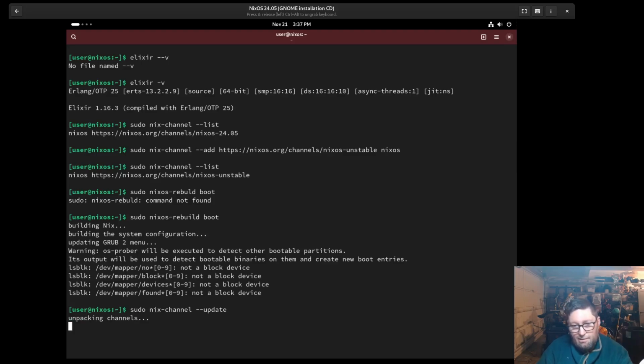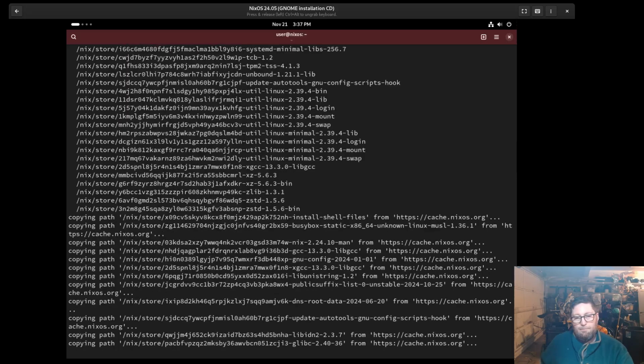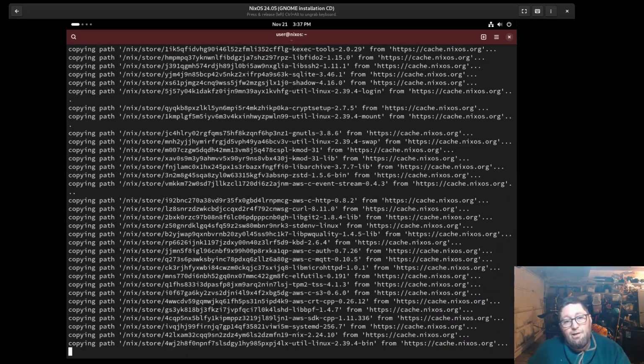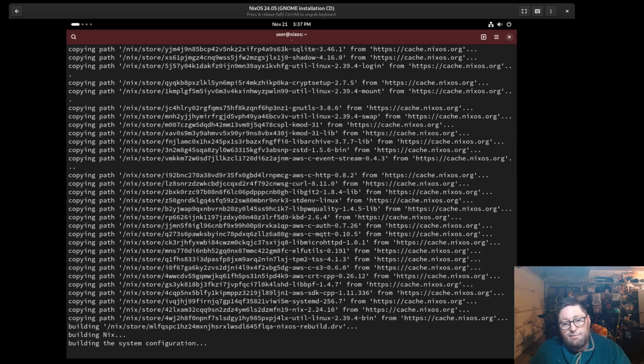So it's going to unpack the channels. When you switch channels, you just need to do a sudo nix-channel --update. This can take a while, or not. So nixos-rebuild boot. There we go. Now you see it's going to pull down a lot of stuff. And I think if I did --upgrade, it would have automatically refreshed my channel as well.